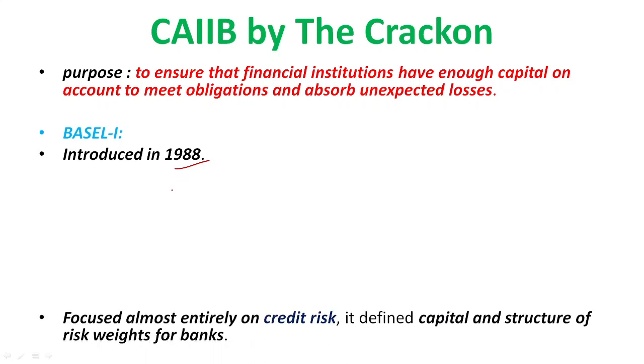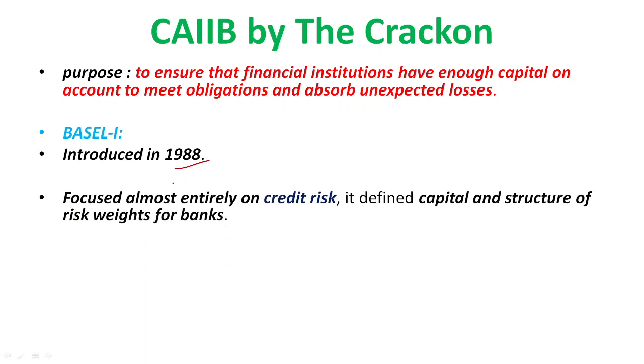Right. Basel 1 mainly focused almost entirely on credit risk. I told you that many risks are related, right? If you have covered module B, then you can see there are many risks. So mainly in the initial stage, Basel 1 was entirely focused on credit risk.